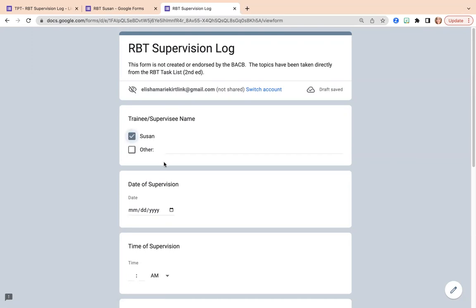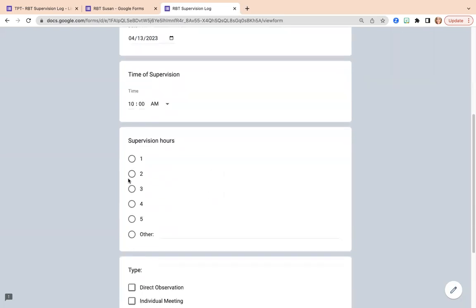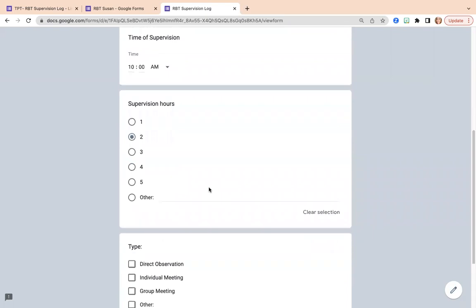So Susan was my RBT. The date of the supervision will say that that date is today, which is April 13th, 2023. The time will say it was 10 a.m. And it was a 2-hour session.